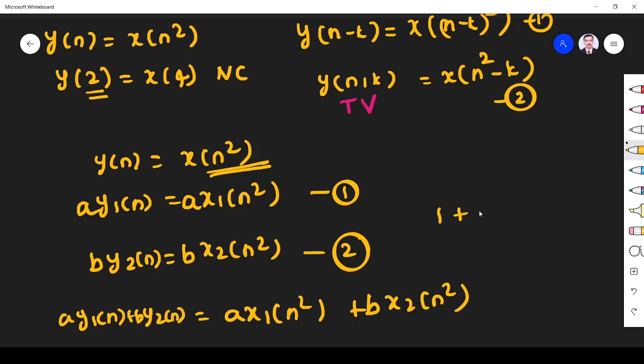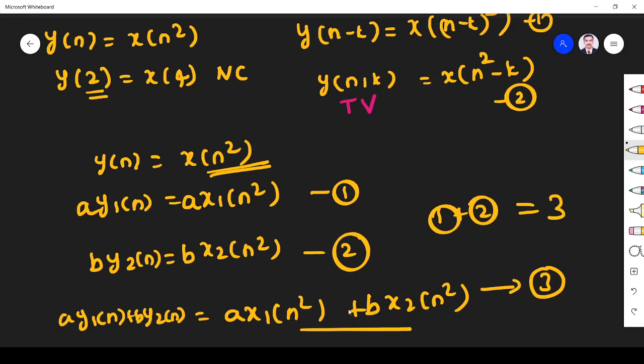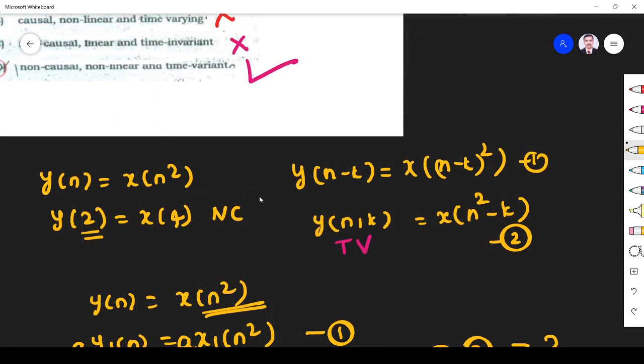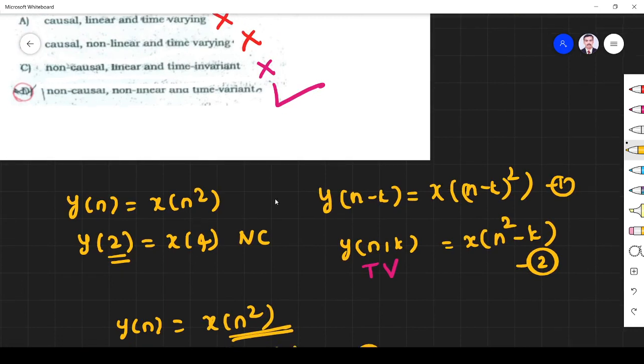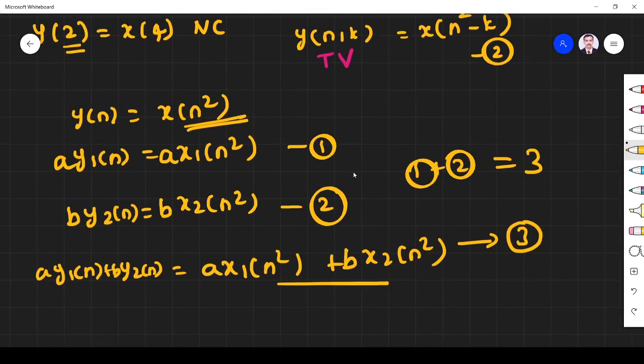So 1 plus 2 is equal to 3. Right? What is the meaning? Two different inputs produce two different outputs. If I add those, that is equal to the output obtained by giving both the inputs at the same time. So it is linear, surely not non-linear. Right? It is a linear system only. Please refer to this.